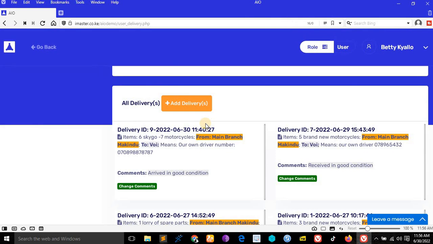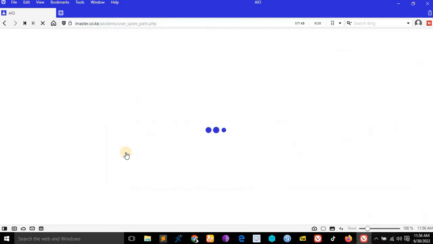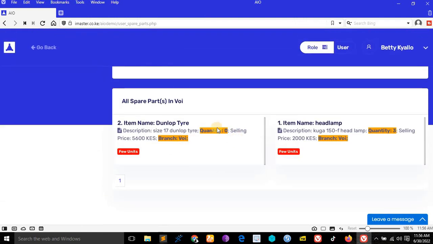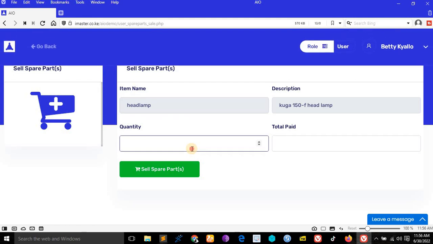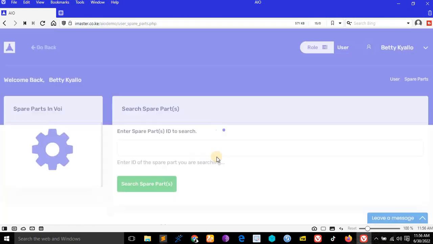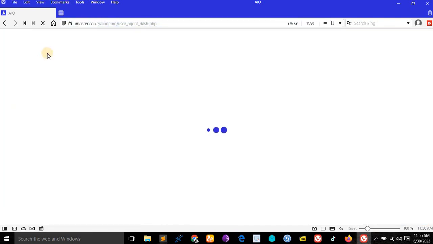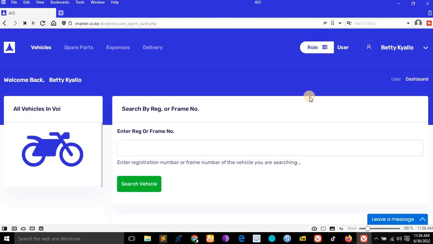Let Betchalo sell something. For example, let us sell something like a spare part. You see, if we click this one like this, it cannot go anywhere because the quantity is 0. But if we click this one like this and sell just one item, quantity 1, total pay this one, sell that part. See that, you see. So I want us to go log in as the super admin and see what will happen. You see, Betchalo cannot access the admin because she's a user.